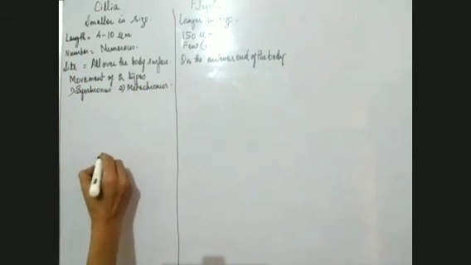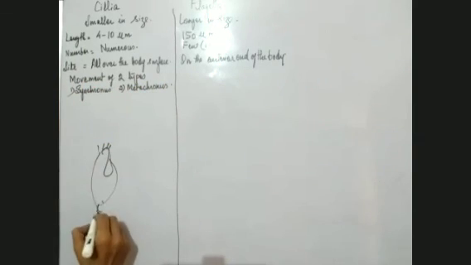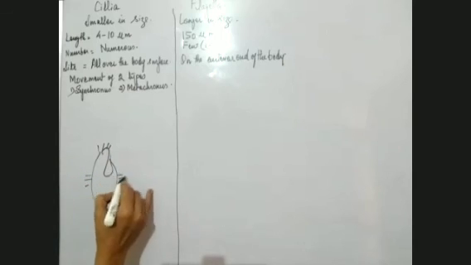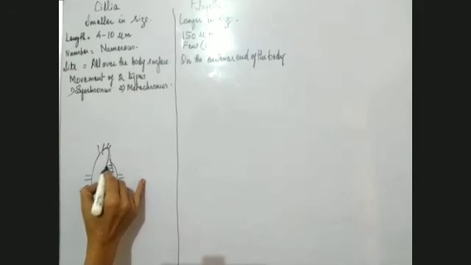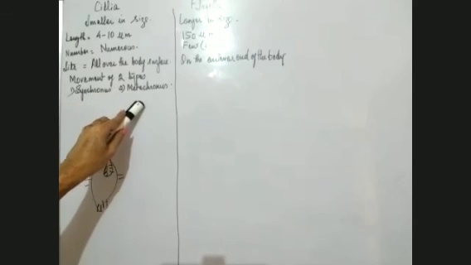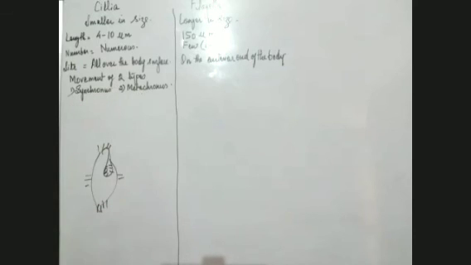See, if this is paramecium, we have some cilia here, which we can say longitudinal, and we have some cilia here also, which we can say transverse. The movement shown by the longitudinal cilia is synchronous, and the movement shown by the transverse cilia is metachronous.